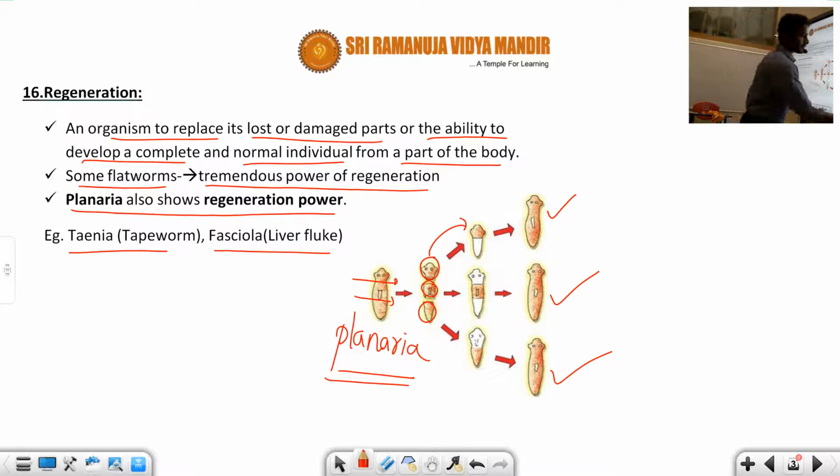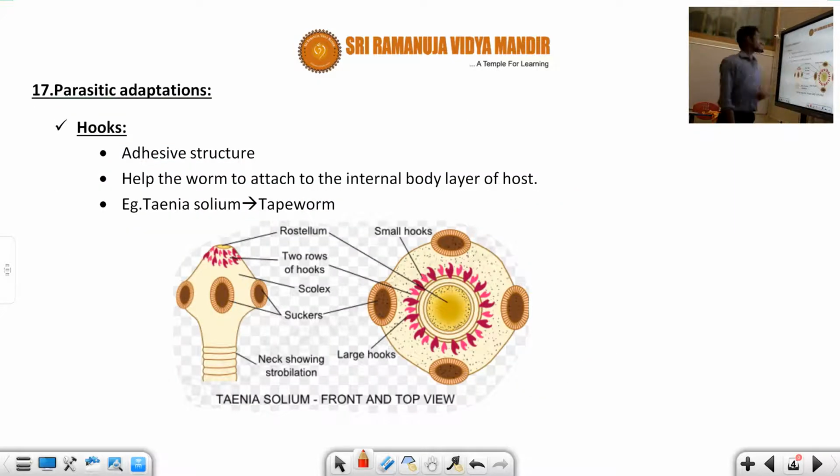Next, the other feature is parasitic adaptations. The first one we discussed in the previous class is hooks. Hooks are an adhesive structure. What is their purpose? They help the worm to attach to the internal body layer of the host.